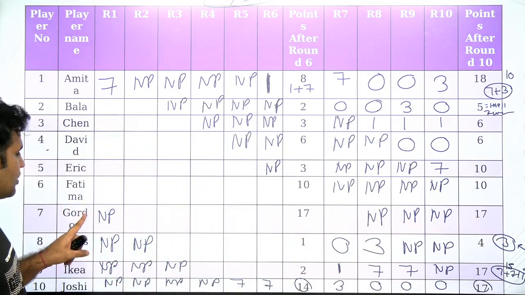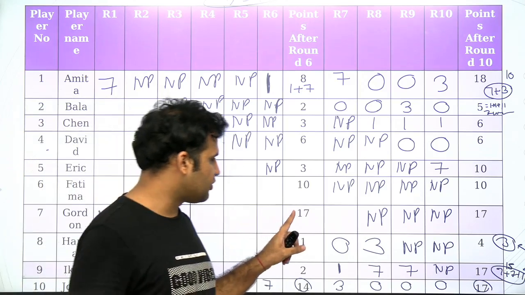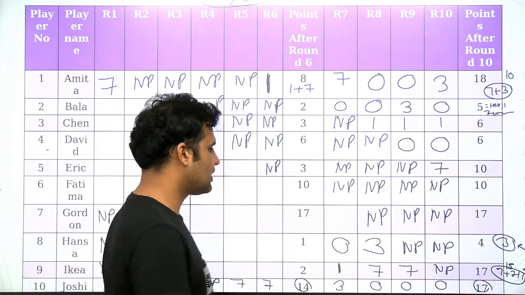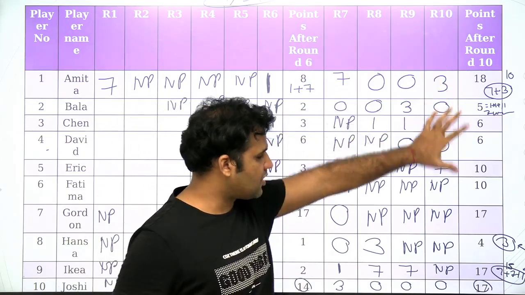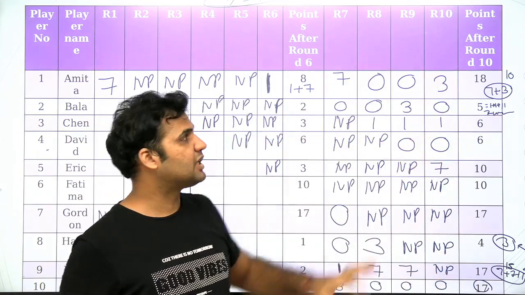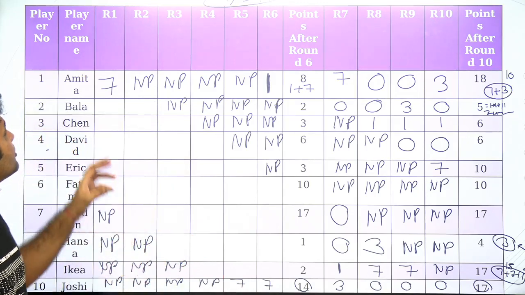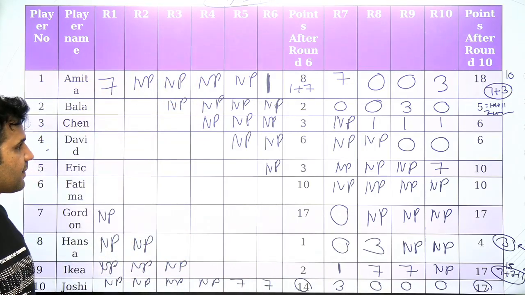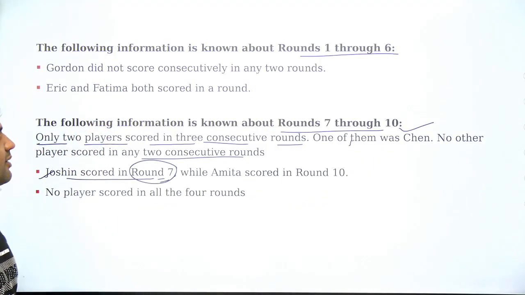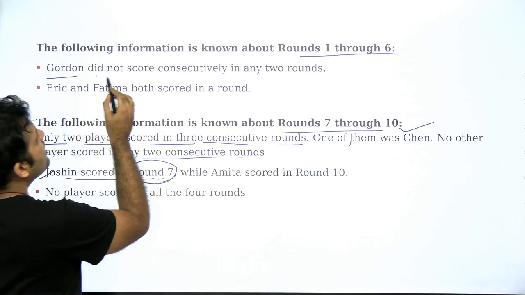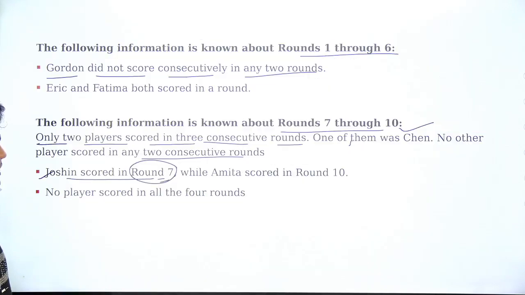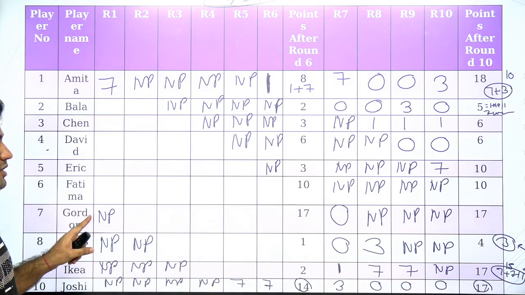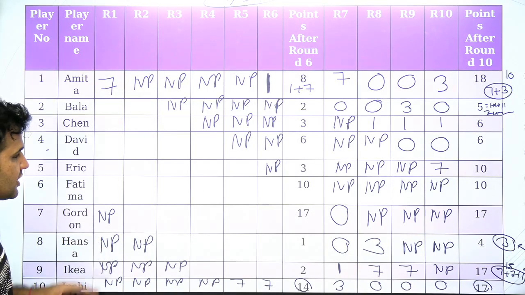And now if you talk about Gordon, Gordon's score is moving from 17 to 17, no score, that means 0 will come over here. Now you can see that from round number 7 to round number 10, we have filled the complete table. Now let's use the information from round number 1 to round number 6. It says that Gordon did not score consecutively in any 2 rounds. Gordon is this person, and Gordon is not scoring in any 2 consecutive rounds.